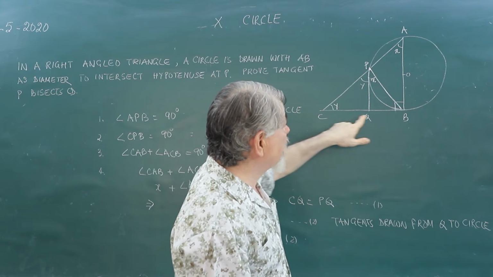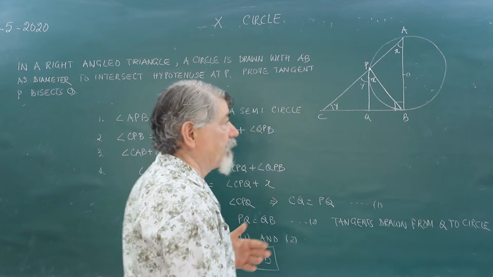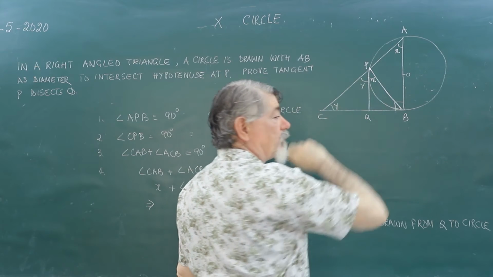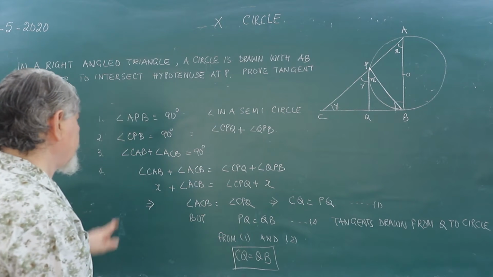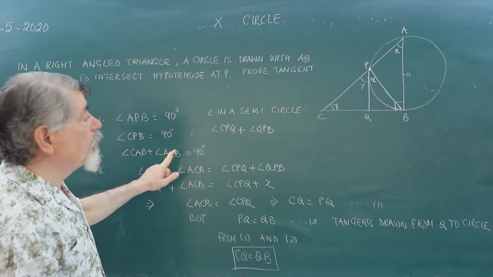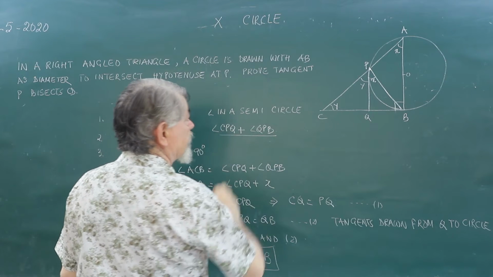Now in this triangle CBA, it is also a right angle triangle. This angle is a right angle. So the sum of this angle plus this angle will also be 90 degrees. We are saying angle CAB plus angle ACB will also be equal to 90 degrees.